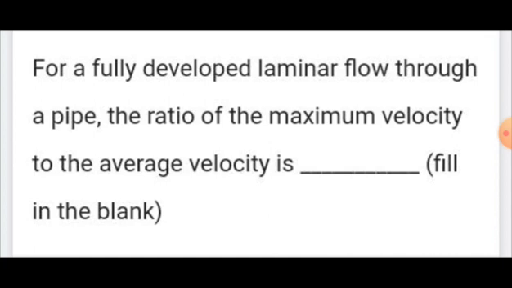This is commonly used in many different regions. The ratio of maximum velocity to the average velocity: the average velocity will be half of the maximum velocity. Therefore, here the answer is 2.